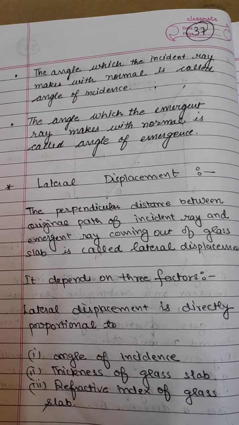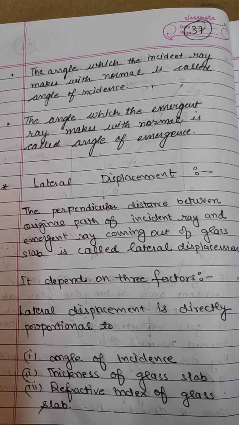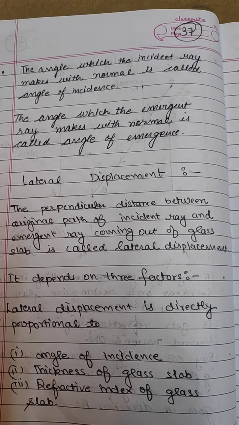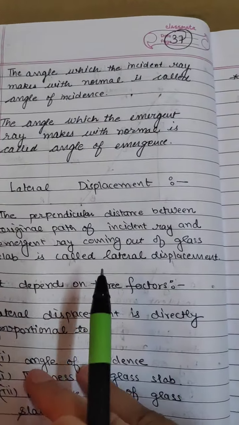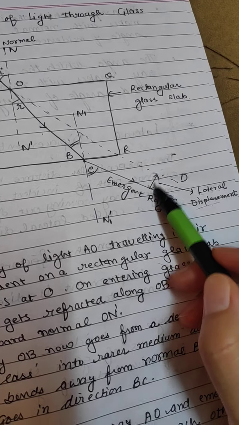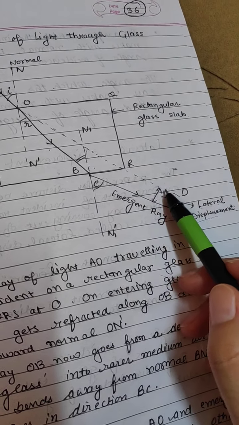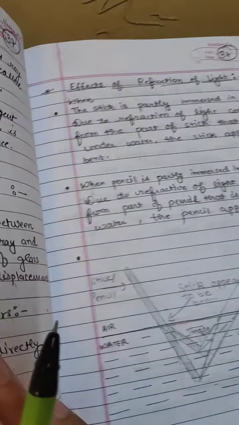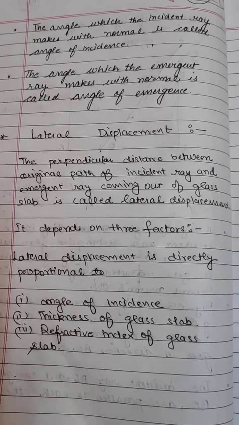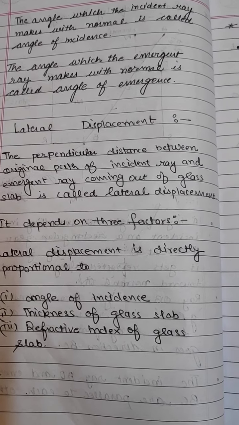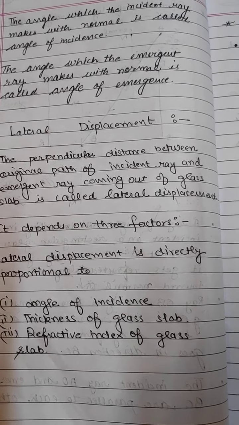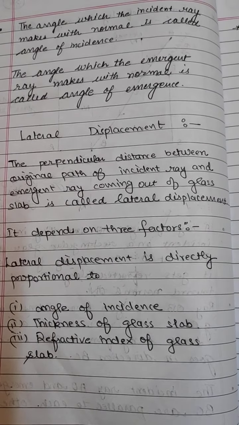Next is lateral displacement, the distance between the original path of the incident ray and the emergent ray coming out of the glass slab, that is called lateral displacement. Again I'll show you. This is the incident ray, this is the emergent ray. This perpendicular distance between these two, this is called lateral displacement. Now on what factors does lateral displacement depend? It is directly proportional to angle of incidence, thickness of glass slab and refractive index of the glass slab.